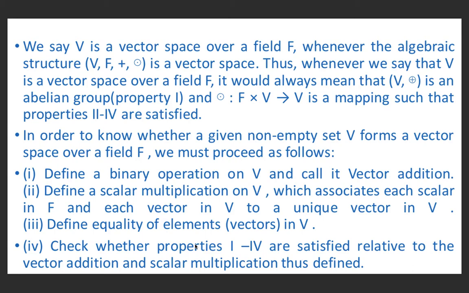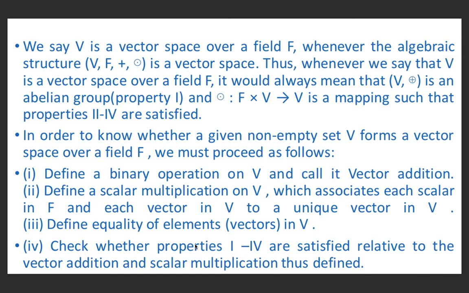Thus, whenever we say that V is a vector space over a field F, it would always mean that (V, +) is an abelian group, means it satisfies the first property, and dot from F cross V to V is a mapping such that the second to fourth properties are satisfied.